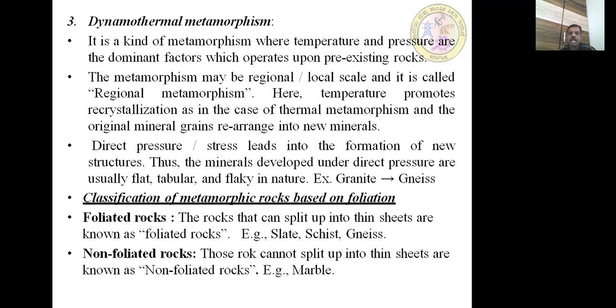Next one is non-foliated rocks. These are the rocks that cannot be split into thin sheets. An example is marble. Mainly these rocks are made up of equidimensional minerals, so that we cannot split them into thin sheets. That is called non-foliated rocks.